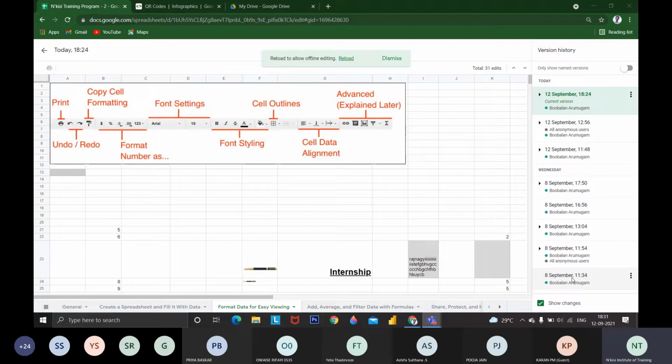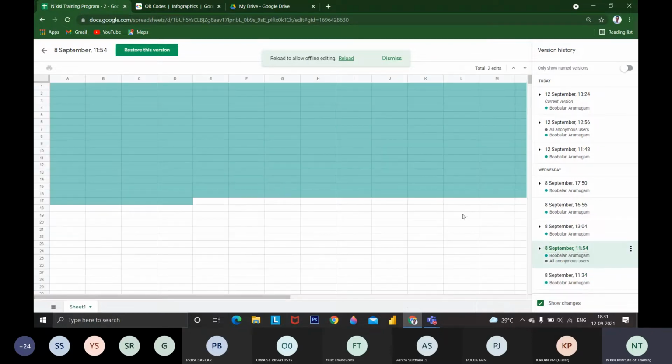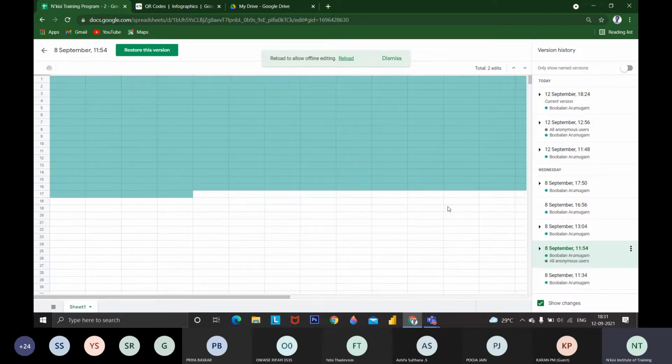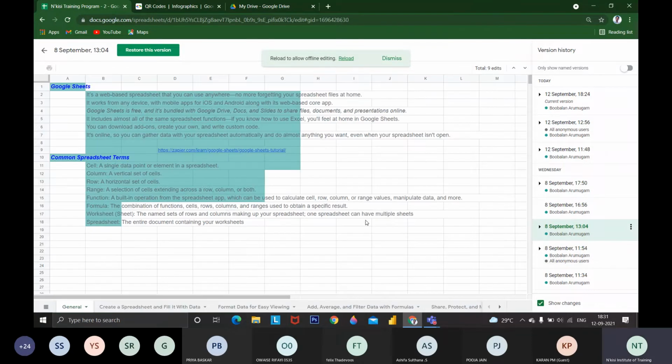This is the time I created the Google Sheet. At that time, we can see what the stage of the Excel sheet was. At this time, there will be nothing. Due to network issues, it is loading. It is the beginning of the time when I created this Excel sheet. Then I made some changes to the sheet. I had some data here, and I selected and deleted it. Then this version is updated.